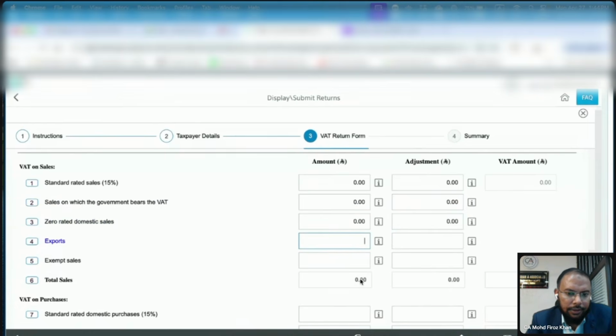And then exports. This is where we come in here. So the first bill, actually this one, dated 24th of January, which I put in here. This is 151.